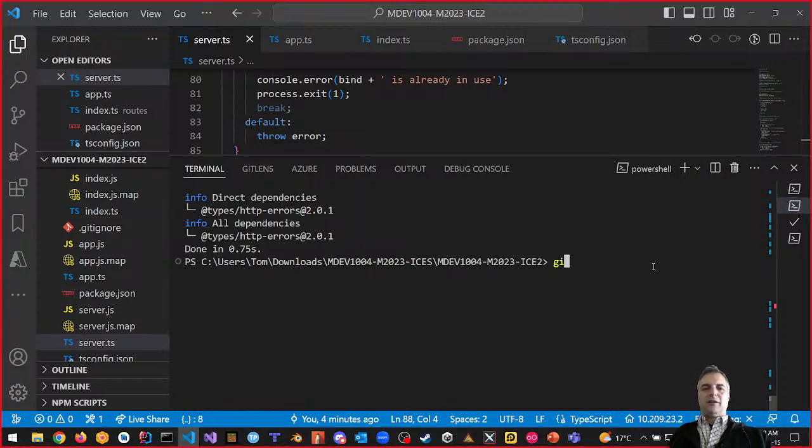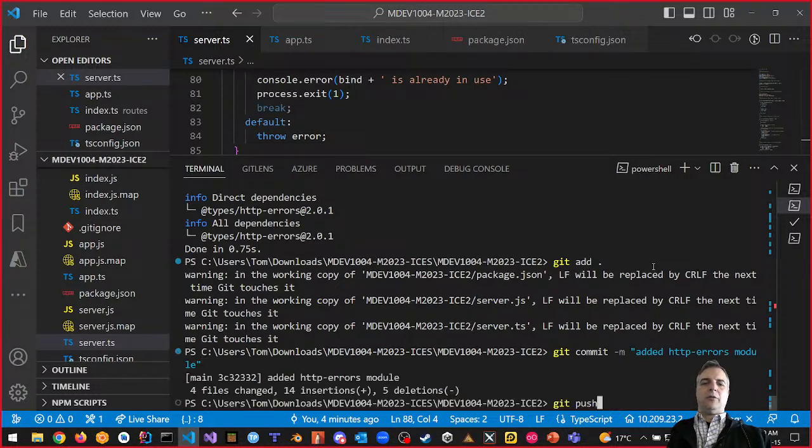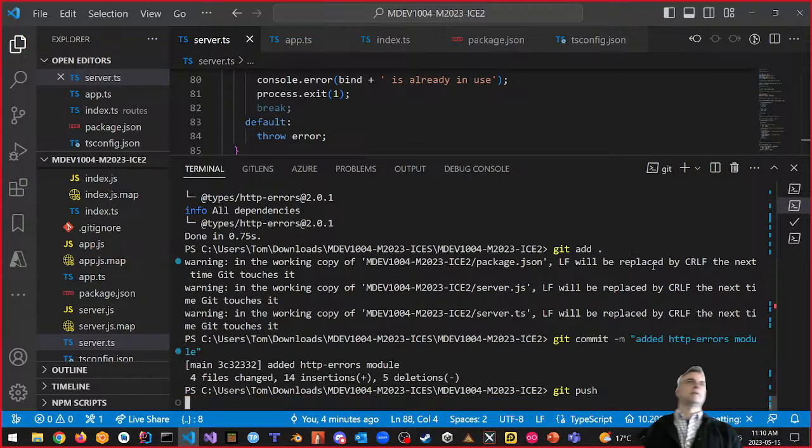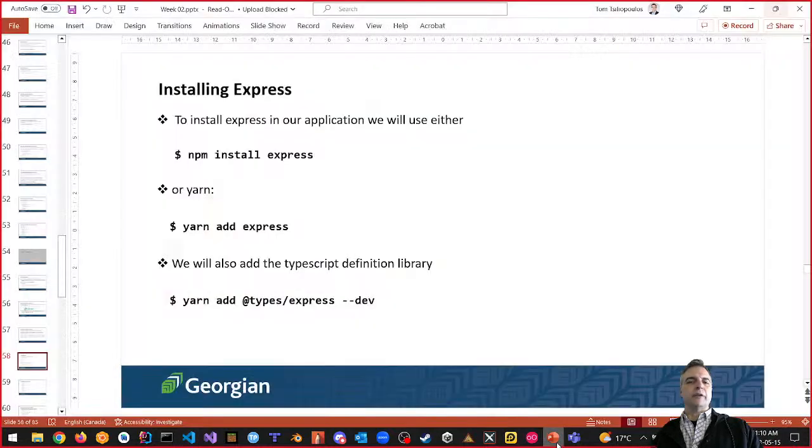Let's do it. Git add dot, git commit minus m, and we'll say added HTTP errors module. Git push. Does it make sense? So all I'm trying to do is I want to make everything we do with Node and Express understandable. Here's what I didn't cover in that is for you to read.